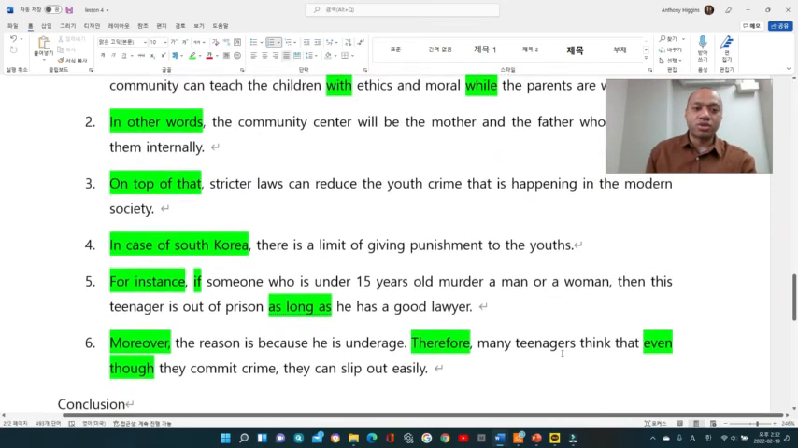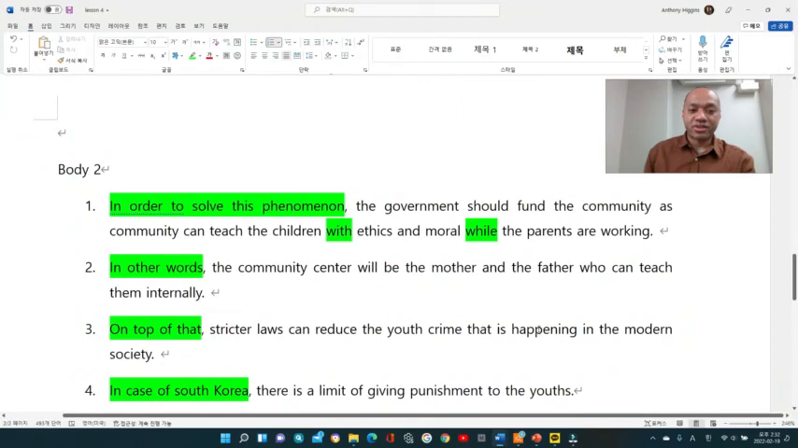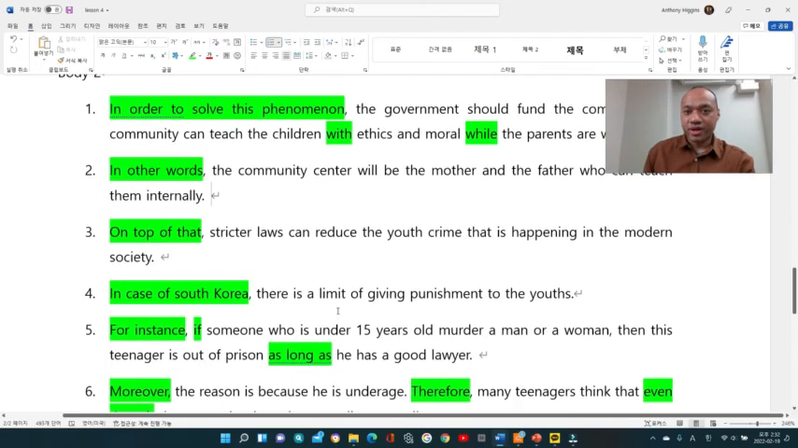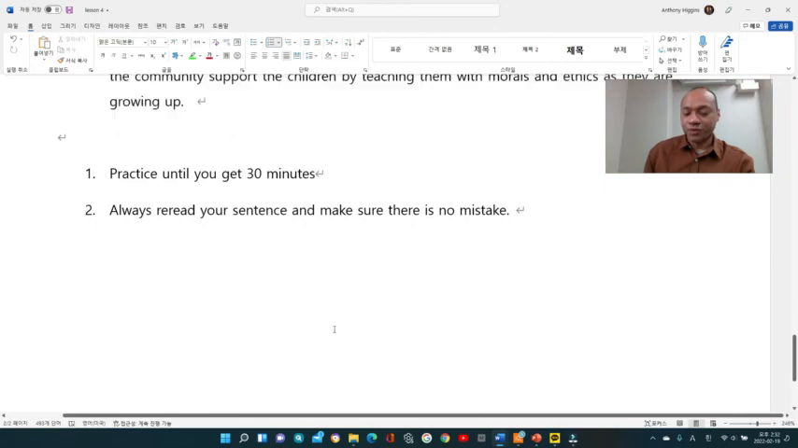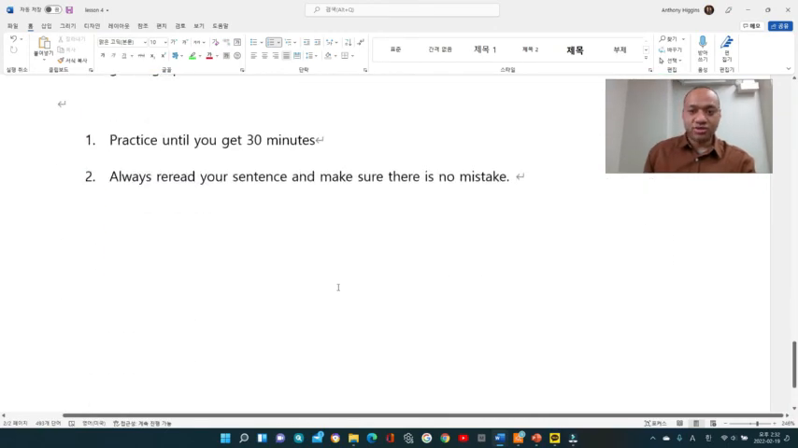So what you need to do whenever you're writing a sentence, right after you write a sentence, you have to read that sentence again and see if anything is wrong, or if it is good to go. Those are the two things that I want to teach you.